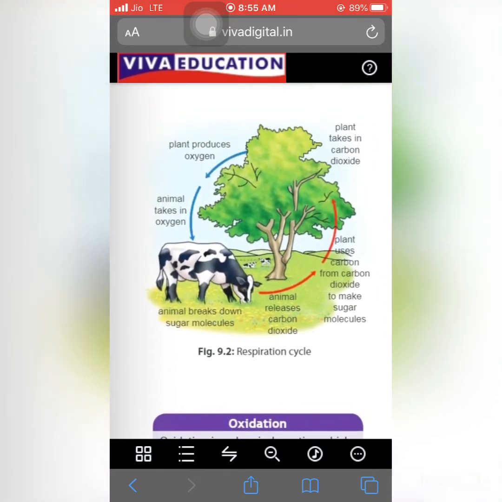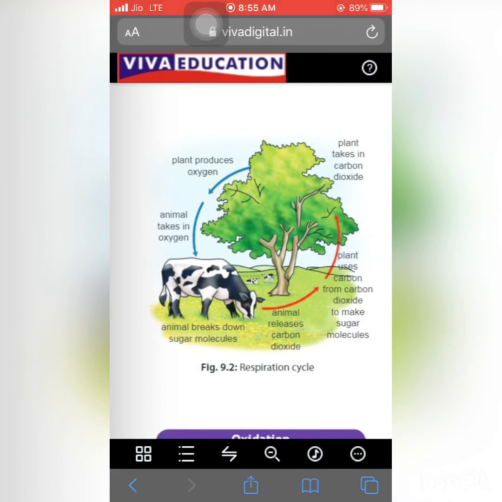So Rajit, the oxidation reaction is a chemical reaction which involves addition of oxygen or loss of hydrogen. Means the important thing is, in oxidation we add oxygen. Plants make their food with the help of the photosynthesis process.